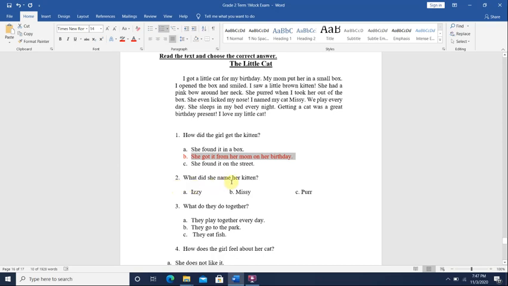What did she name her kitten? I saw a little brown kitten. Continue to read until you find I named my cat, and then you find a name. Her name is Missy. We have Izzy, Missy, and Purr. What do they do together? They play together every day. They go to the park. They eat fish. We play every day. It says here, they play together every day.